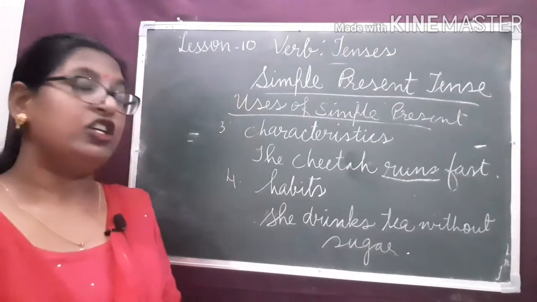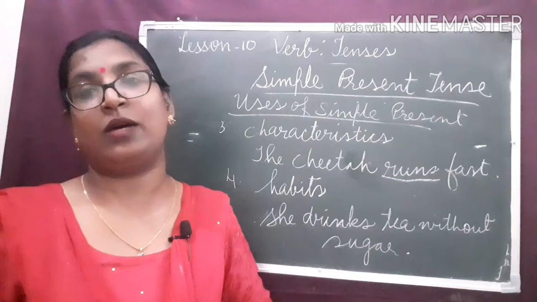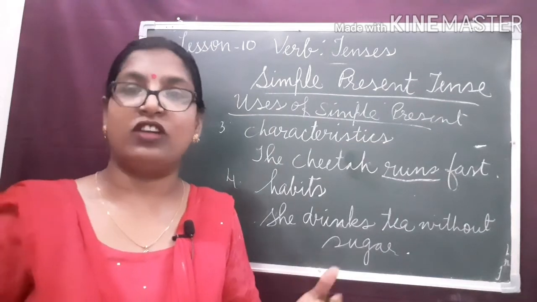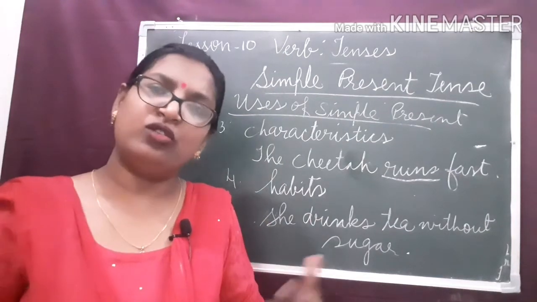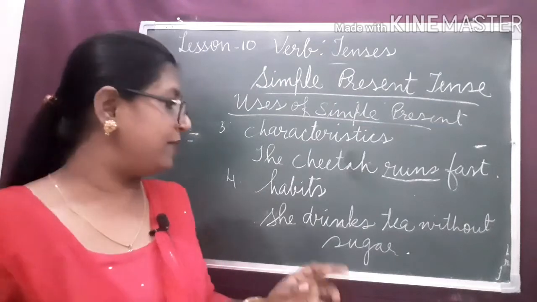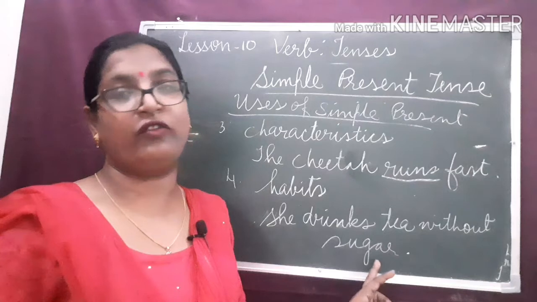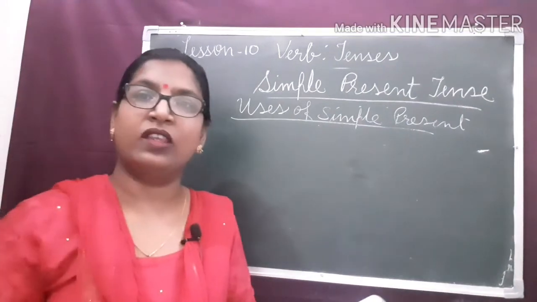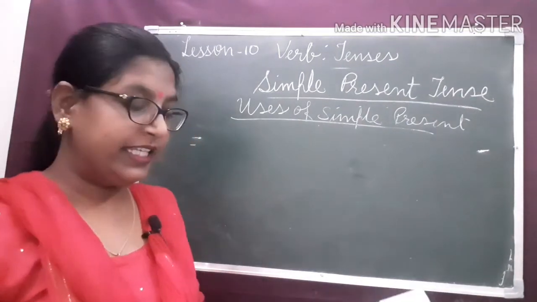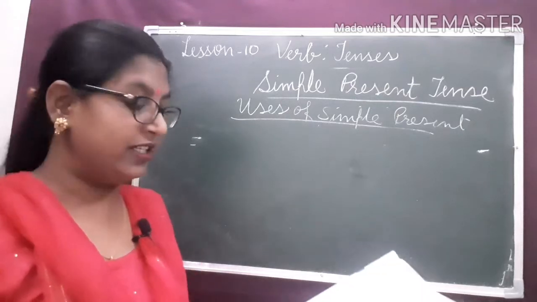Dear children, habit means what we do always. That is our habit. So, she drinks tea without sugar. Dear children, let us see some more uses of simple present tense.